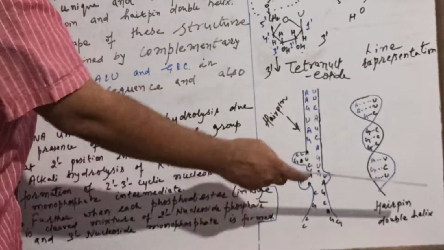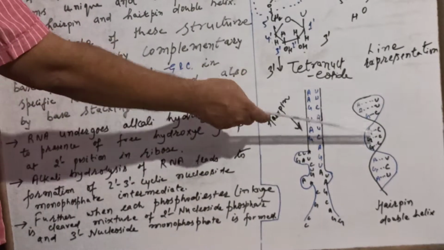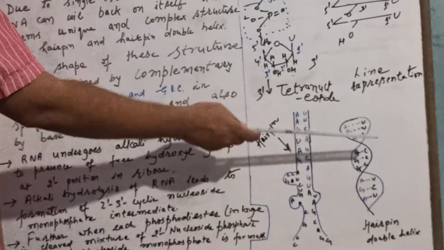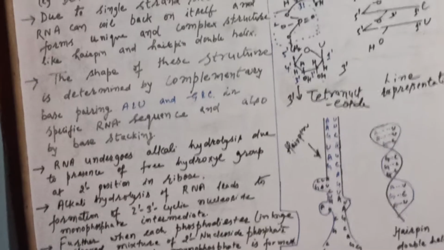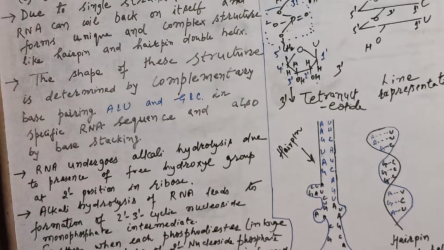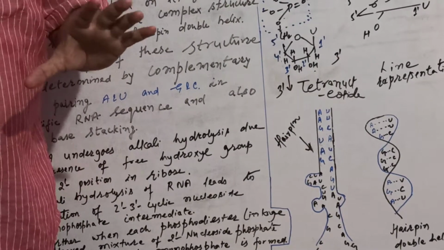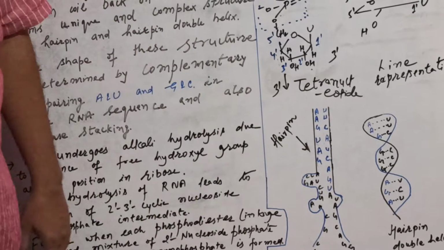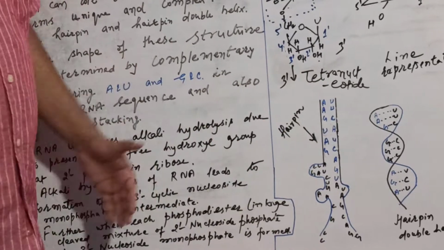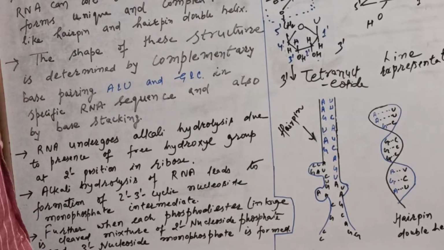Obviously, when you have this form of double helix, you have complementary bases in front of each other in a particular RNA sequence. And what is the cause of this special structure? Obviously, this is the cause of the sequence of complementary bases and how they are stacked in position.